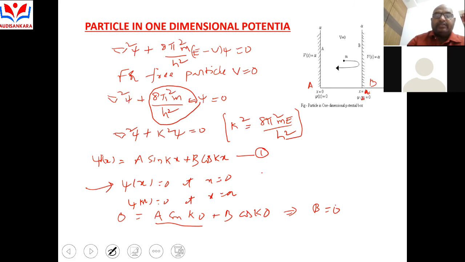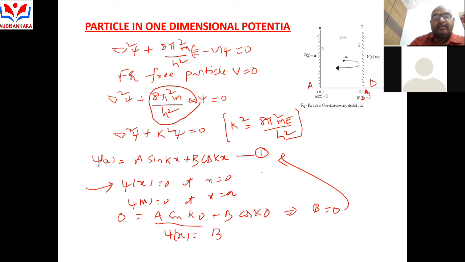Substitute b is equal to 0 in equation 1. Then psi of x is equal to a sin kx plus b, and b is 0. That is called equation 2: psi of x is equal to a sin kx. So my dear students, psi of x is equal to a sin kx. Then the second boundary condition is applied.